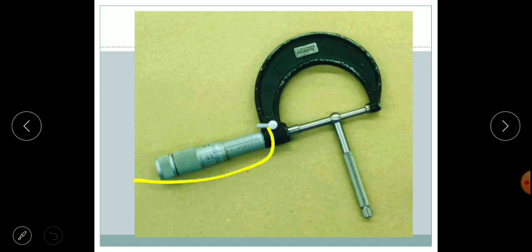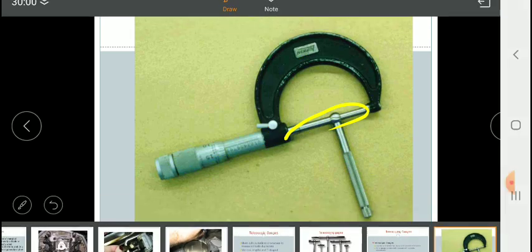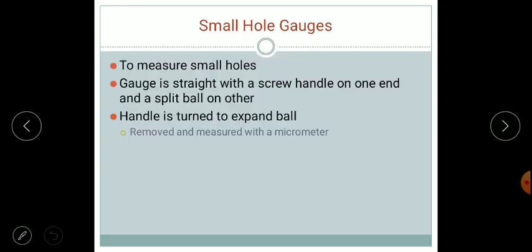The direct instrument may be the micrometer. Set the value over here, lock it, and these two values can be measured using another instrument, the micrometer. Inside micrometers are used to measure inside values.